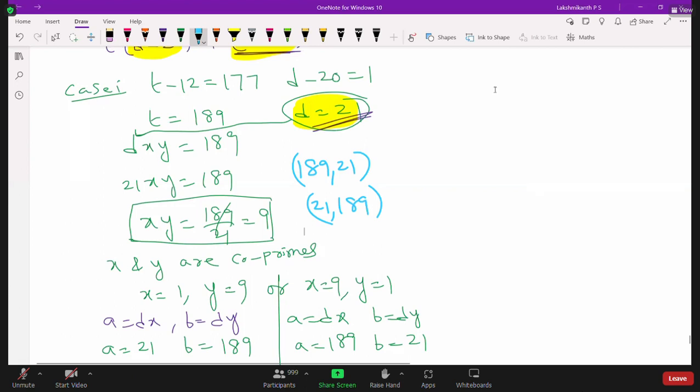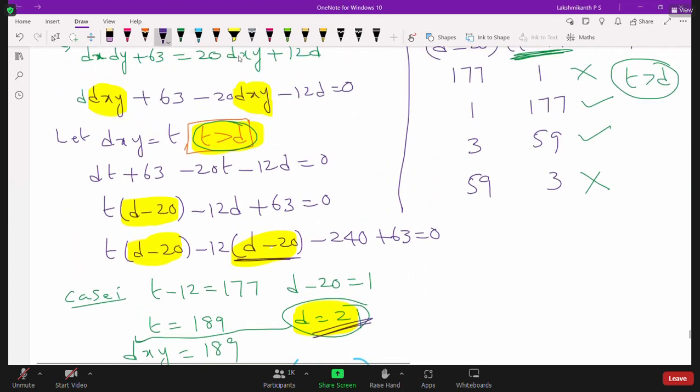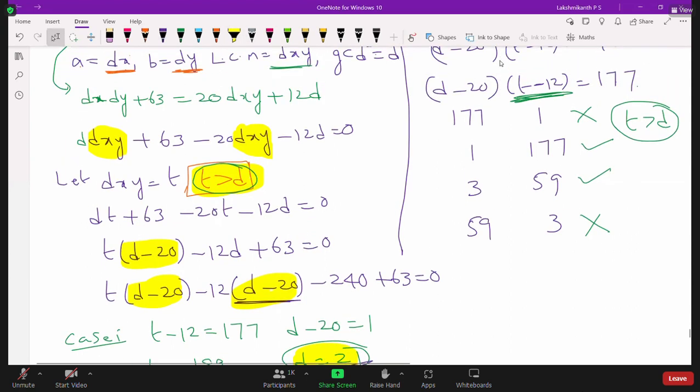So what is that case? We have to consider 3 and 59. What is the value of 3 here? D minus 20 is 3, because we have 4 possibilities among those. So we have to take only these two. Why? Because T is greater than D.